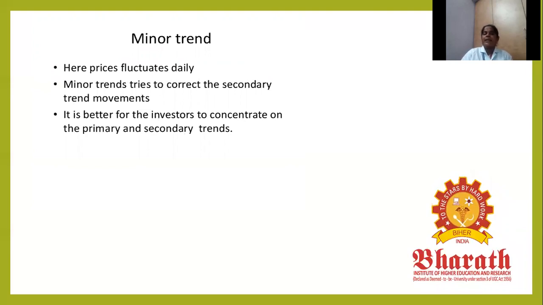The minor trend is where the price fluctuates daily. Fluctuation means increase or decrease. The minor trend tries to correct the secondary trend movement. The investor should concentrate on the primary and secondary markets. Primary means the new issue market. Secondary means already existing shares being sold in the market.